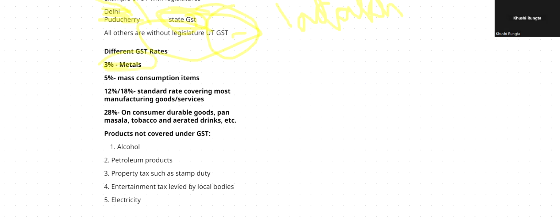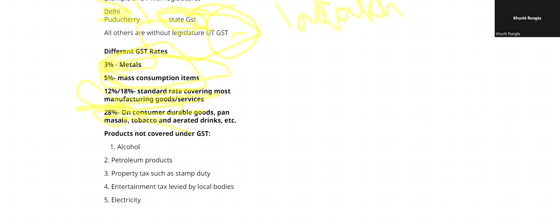Next are mass consumption items; mostly they will take 5%. And 12 or 18% is like a standard rate. It will cover most of your manufactured goods or services. And 28% will be on mostly sin goods, like tobacco and pan masala. All these will be taxed at 28%.